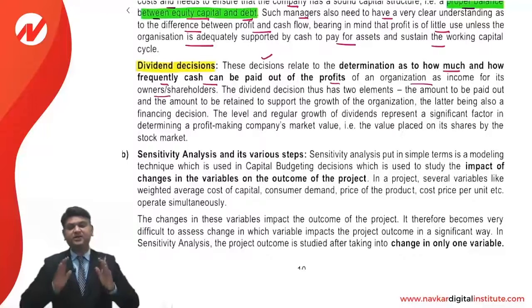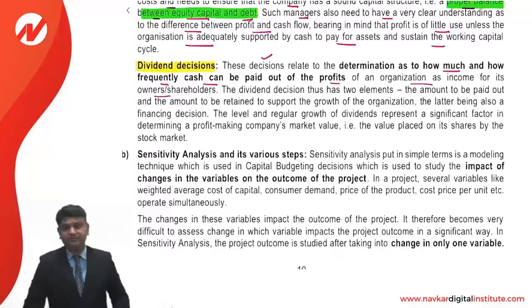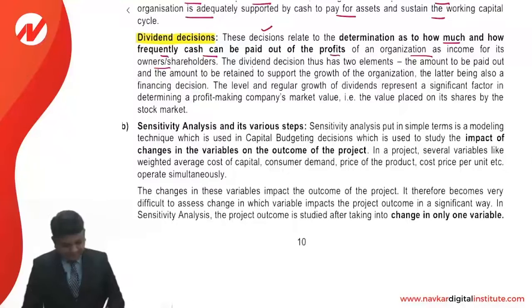In a way, whatever the earning available to equity shareholders, how much is to be paid in the form of dividend and how much is to be reinvested in the business is required to be decided. The dividend decision thus has two elements: the amount to be paid out and the amount to be retained to support the growth of the organization, the latter being a financing decision.